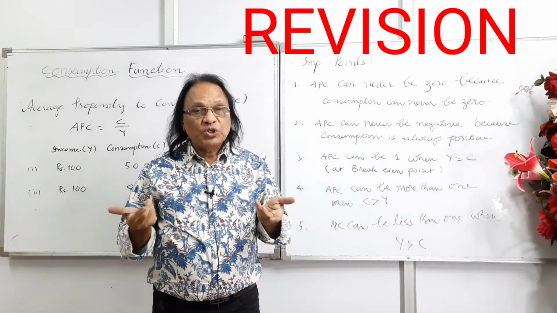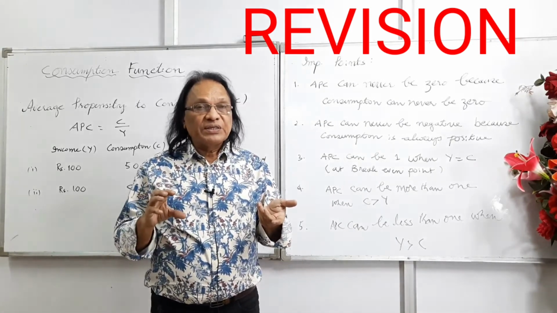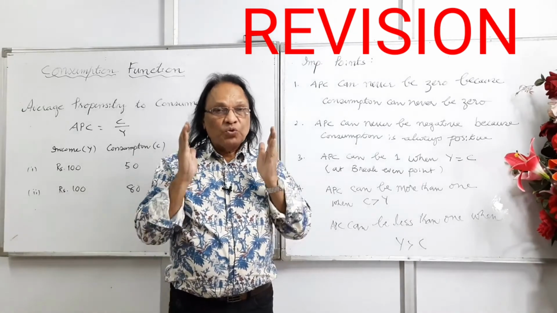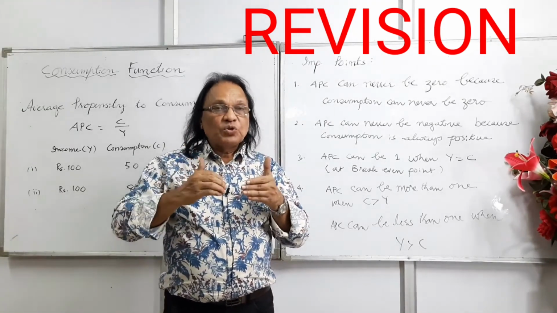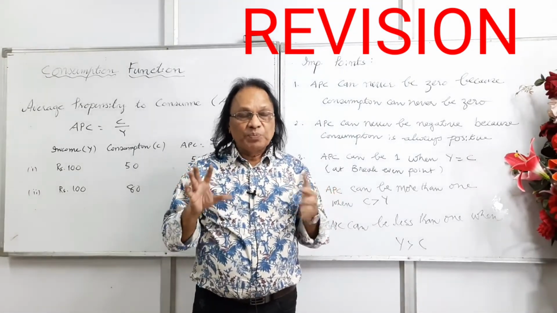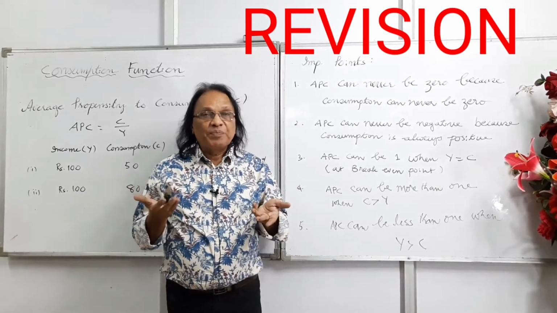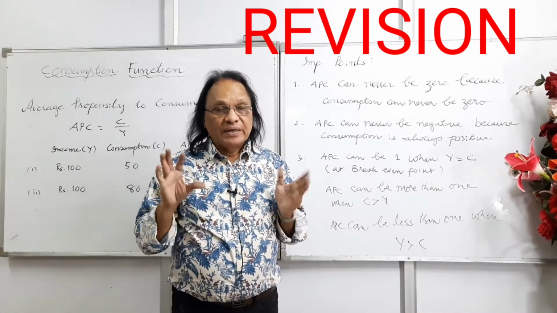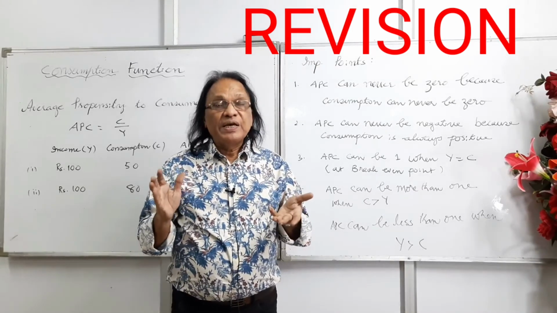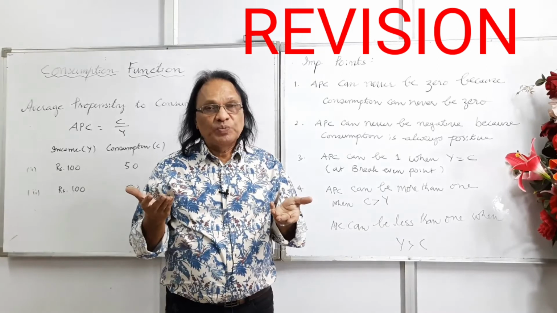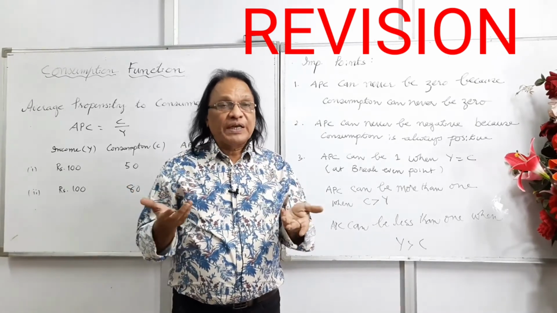APC is defined as the ratio of consumption to income at any given level of income. The simple formula for APC is C upon Y. If income is 100 and consumption is 50, APC will be 0.5. It means 50% of the income has been consumed. Of course, the remaining 50% has been saved.